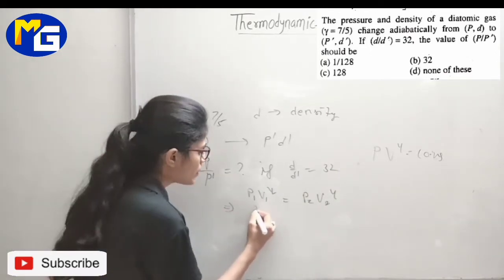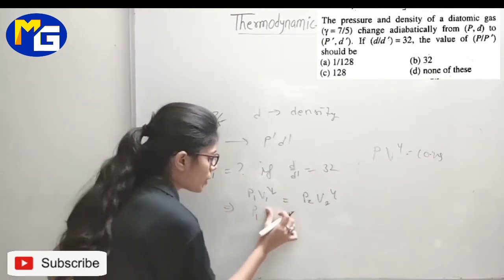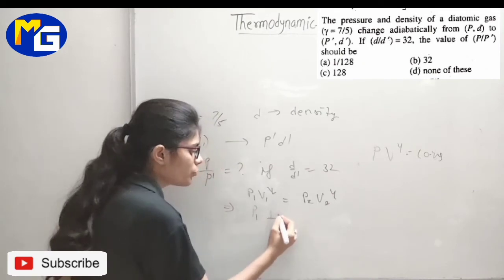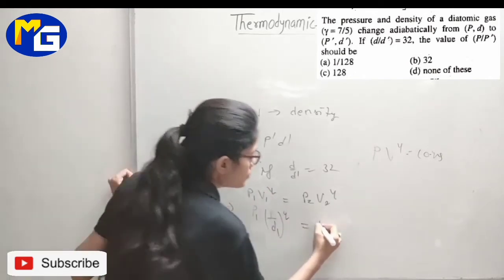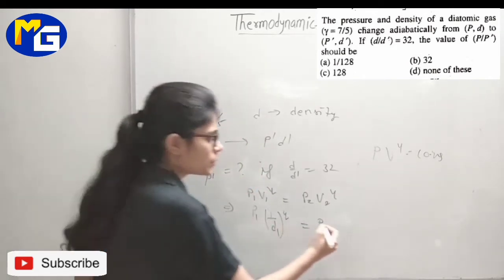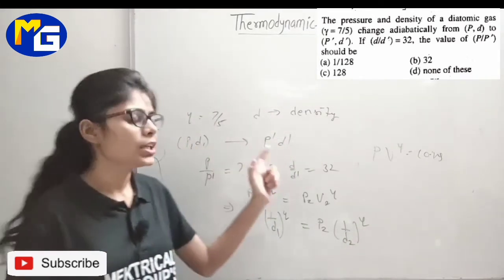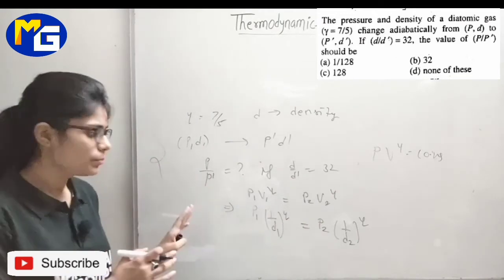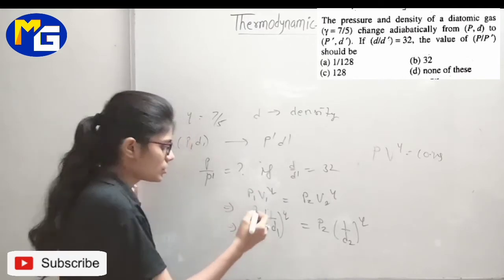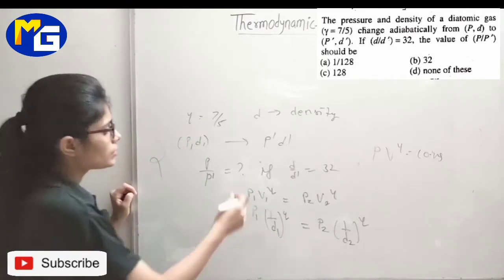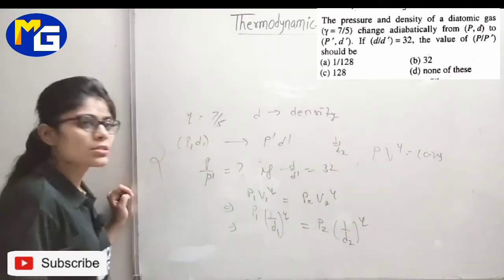So this will be P1 times 1 by D1, whole gamma, is equal to P2 times 1 by D2, whole gamma. In your question it is not D1 D2 but D and D dash, anything you can do. I am taking D1 and D2. This is also given that D upon D dash, meaning D1 upon D2, is 32.